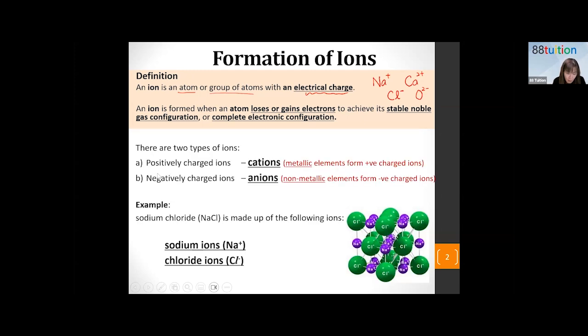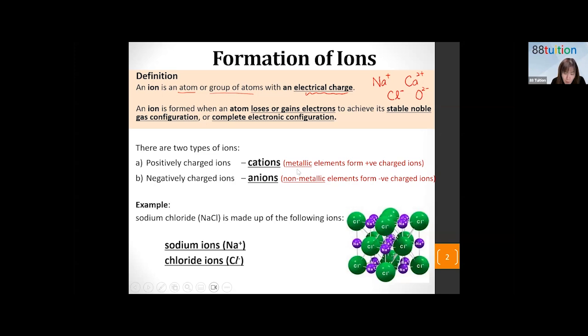Now, there are two types of ions: positively charged, we call cations, and then the negatively charged. We really have students who wrote down dot ions in the exam papers before, because they see that this is cat, then the other one must be the opposite, dog. So they put down dot ions, which is definitely wrong.